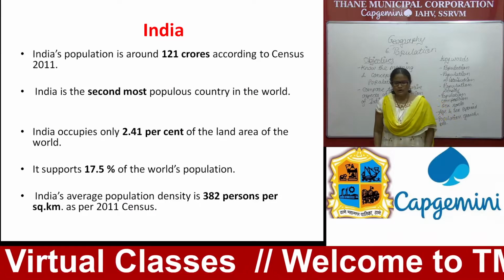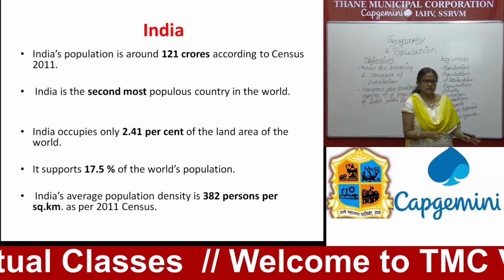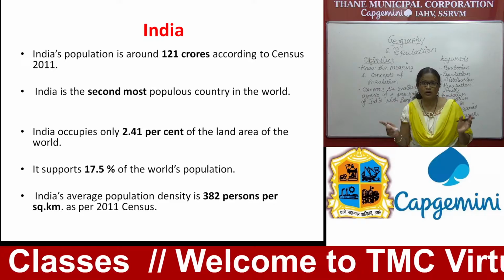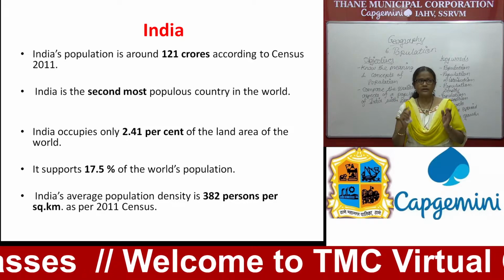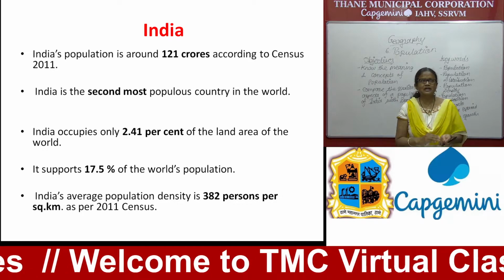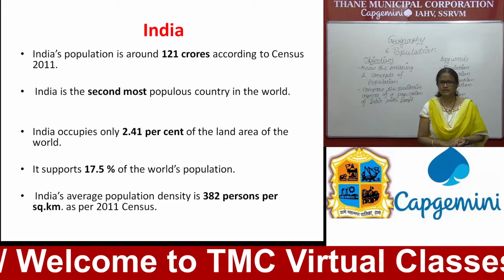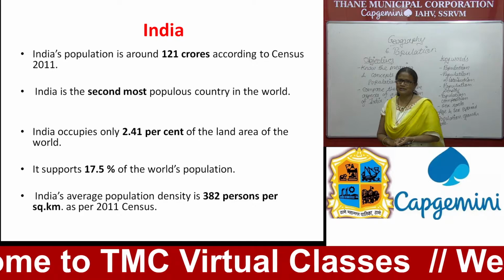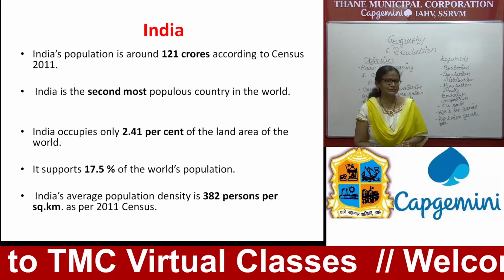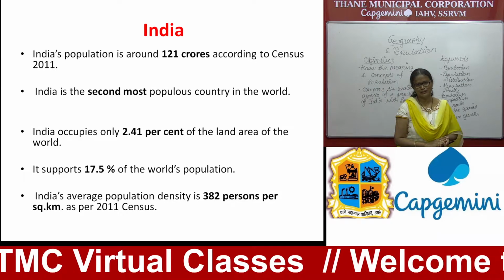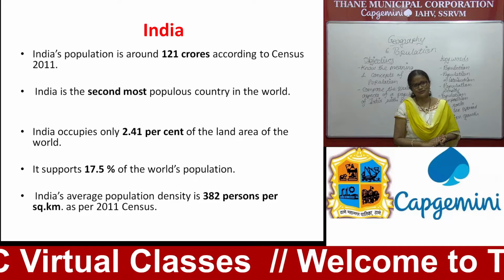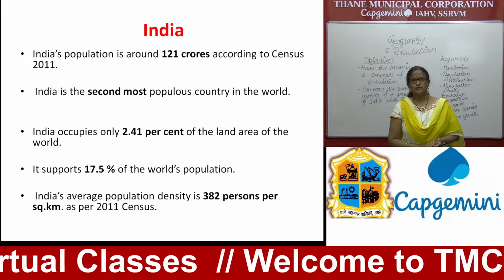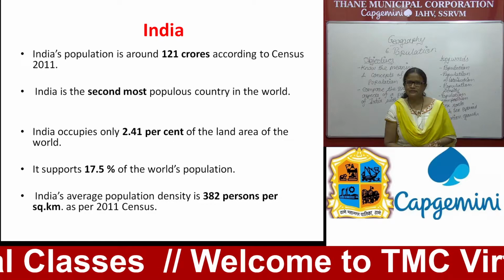Now, what is the status of population in India compared to the world population? As you know, India's population is around 121 crores according to Census 2011. But now we are in 2021, and the next census will begin this year. So over 10 years there might be an increase in population.